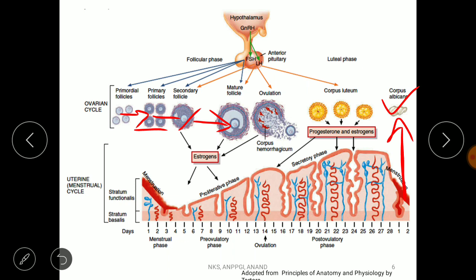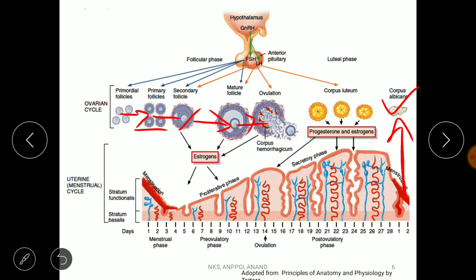Then it enters into the luteal phase, right? It enters into the luteal phase now. So in this luteal phase, the concentration of the estrogen is now low, right?